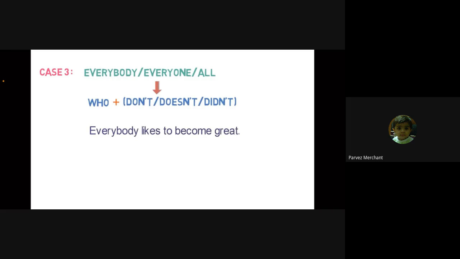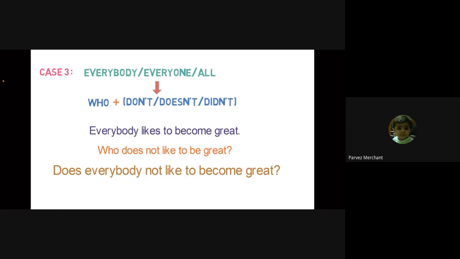Now converting it to an interrogative sentence, it will be: who doesn't like to be great? We can also convert it in the way that we just learned. So after applying step 1 and 2, the sentence will be, does everybody not like to be great? Both the forms are correct here. Now we have understood how to convert an assertive sentence to an interrogative sentence.